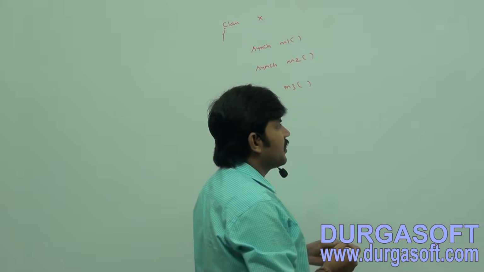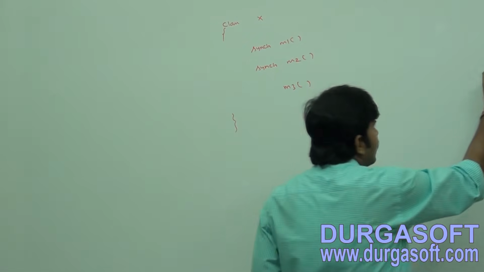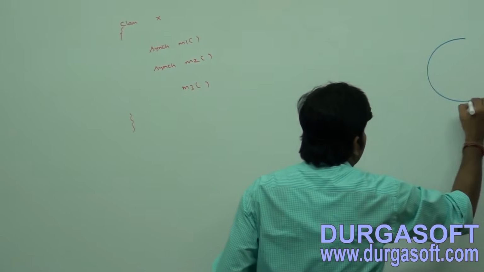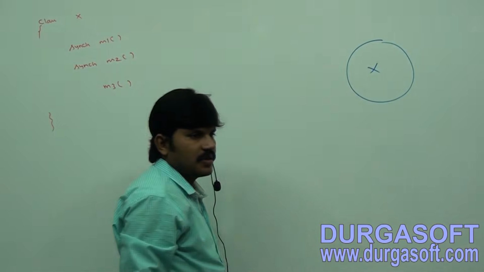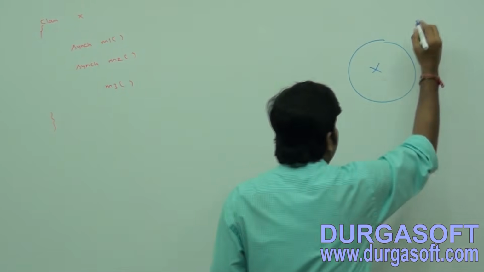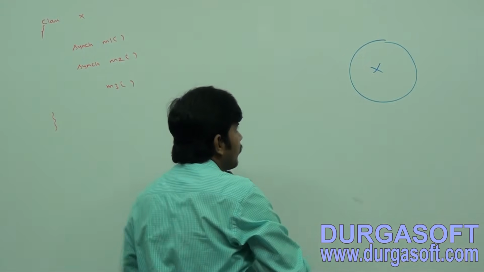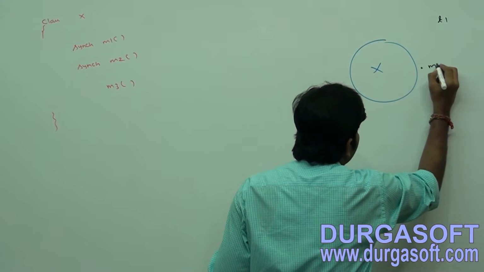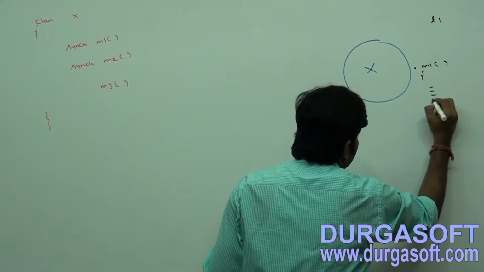Now my target: I created one X object. T1 came. Sir, I want to execute the M1 method on this object.